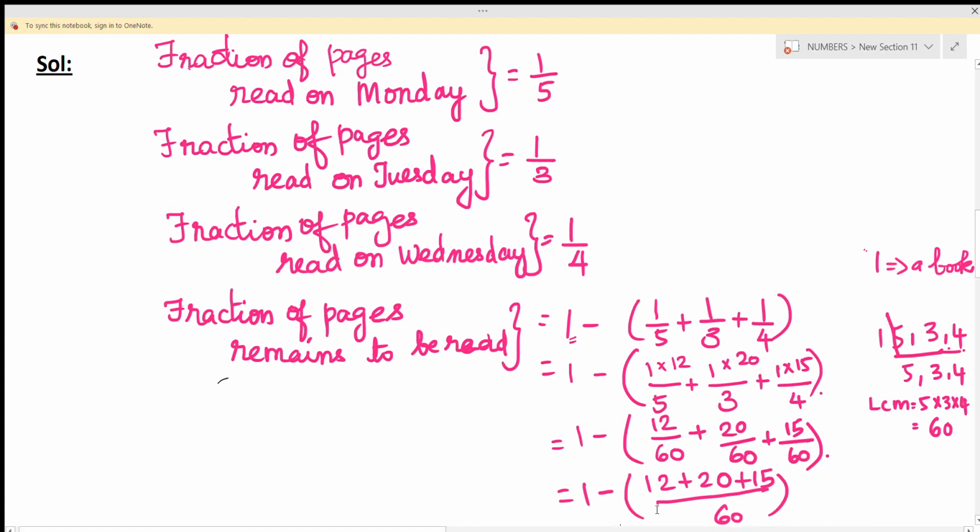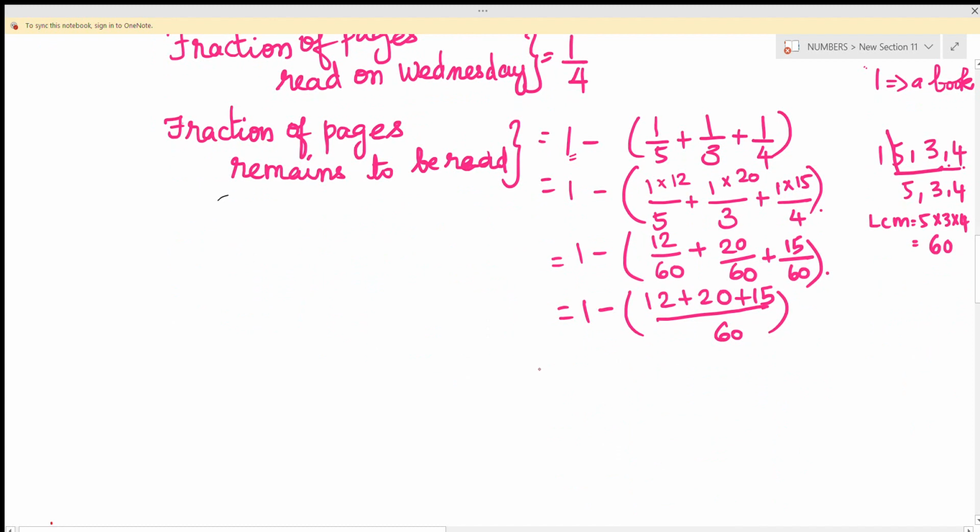If you add 12 plus 20 plus 15, you will get 47 by 60. So this equals 60 ones are 60, minus 47 by 60. If you subtract this, you will get 13. So the fraction of pages remaining to be read is 13 by 60.